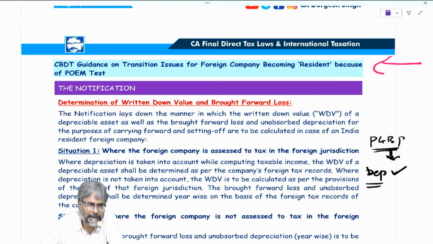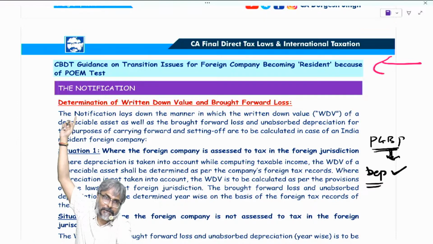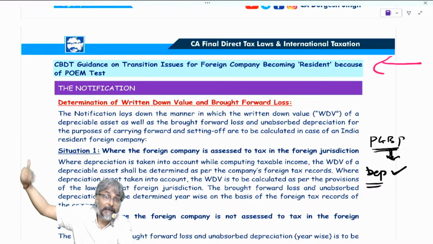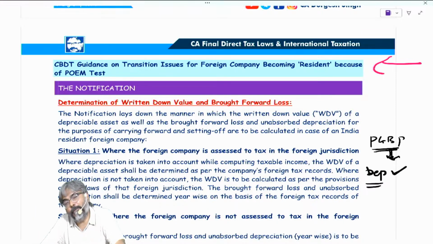This is a very simple thing, isn't it? Or there is a second option also. And what is the second option? The second option is to tell them to recompute right from the actual cost till the opening WDV. Recompute everything, the depreciation, and that too as per the rate of depreciation under the income tax.